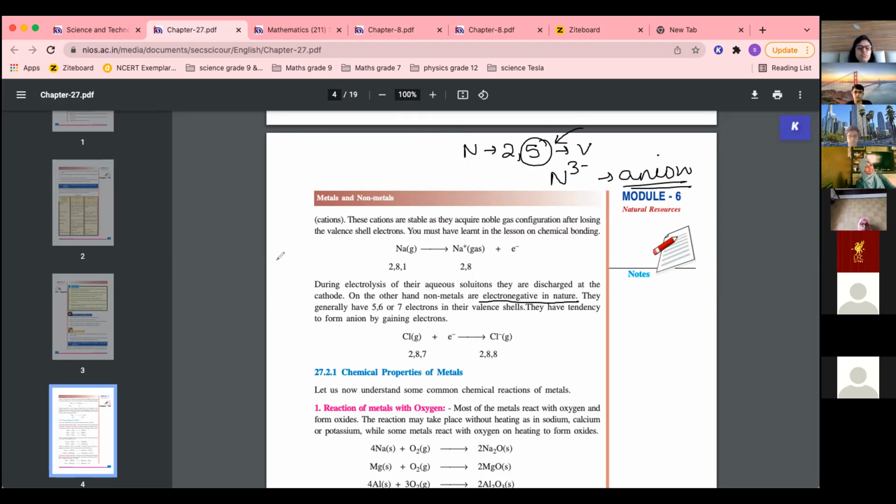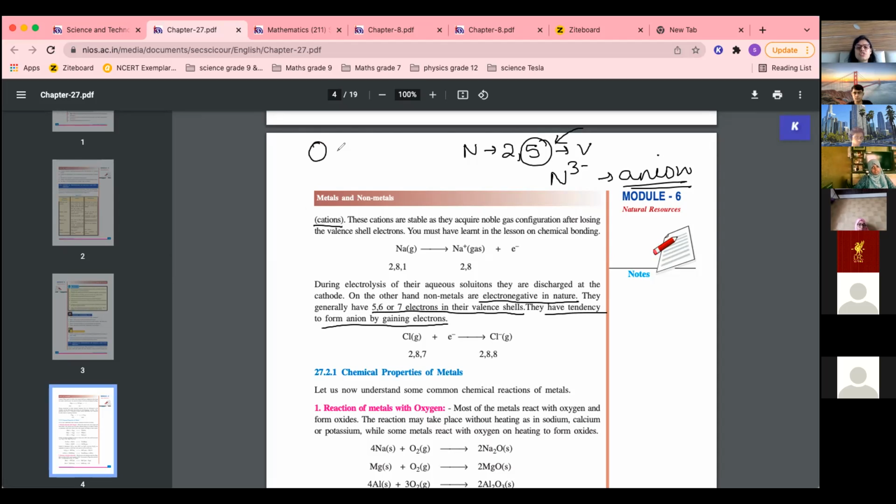Chemical property, first point: metals are electropositive in nature because they have 1, 2, or 3 valence electrons, and they can easily lose those electrons to form cations, or electropositive ions, and to acquire noble gas configuration. Whereas non-metals are electronegative in nature because they have 5, 6, 7 electrons in the valence shell, and they have a tendency to gain electrons, forming anions. You can see chlorine has formed a negative ion. Nitrogen will form 3 minus because it will take 3.